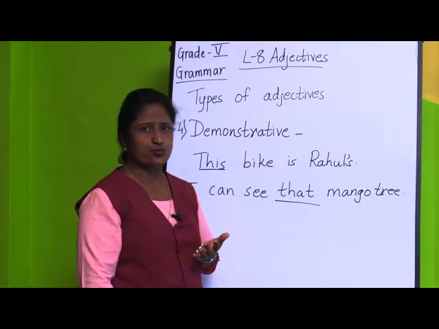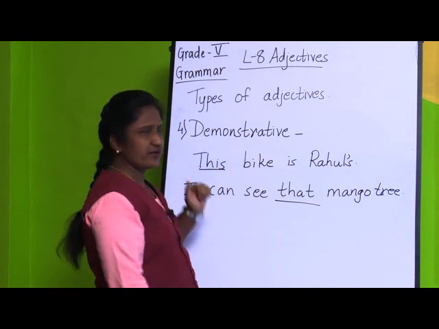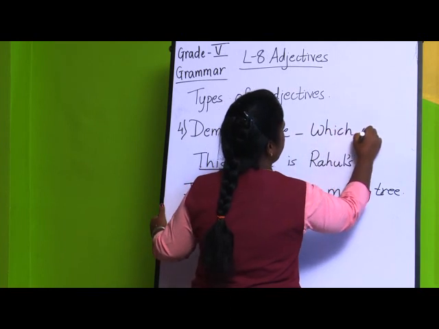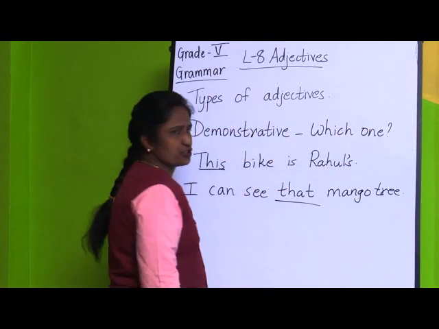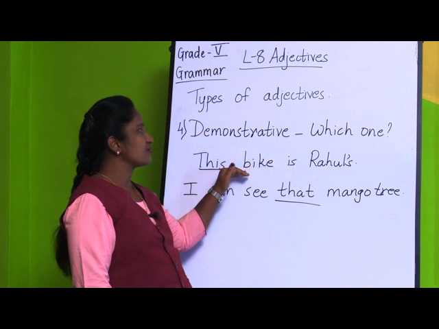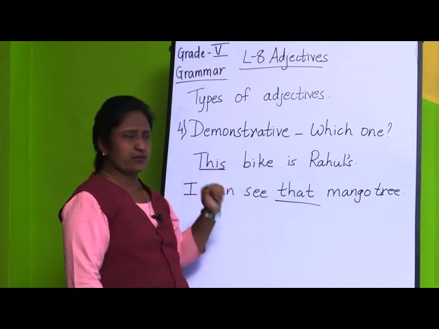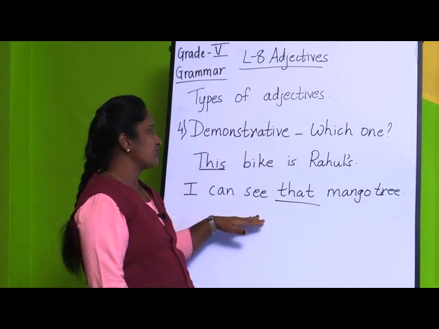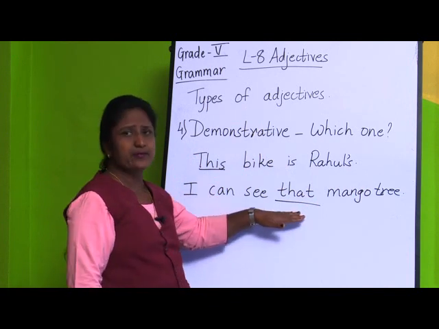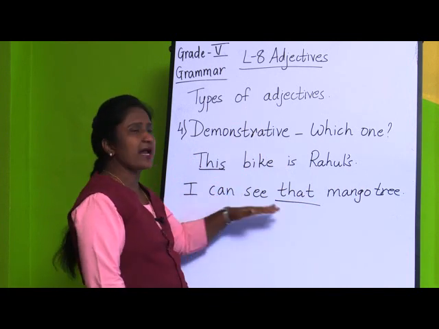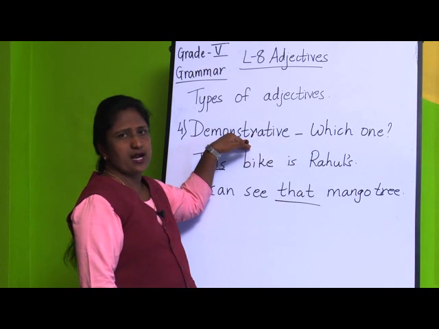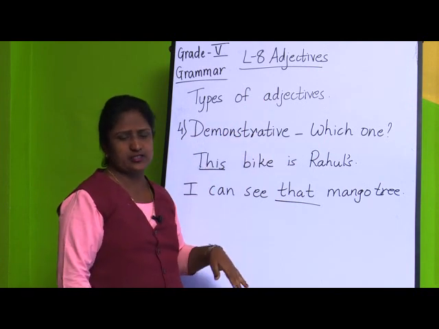And if you want to ask a question to get an answer for a demonstrative adjective, you are going to use these words: which one. If you ask this question, you will get the answer for the demonstrative adjective. How? Which one is Rahul's bike? This bike. Which mango tree can I see? That mango tree. If you ask the question by using these words, which one, you will get the answer for your demonstrative adjective, and it is very easy.